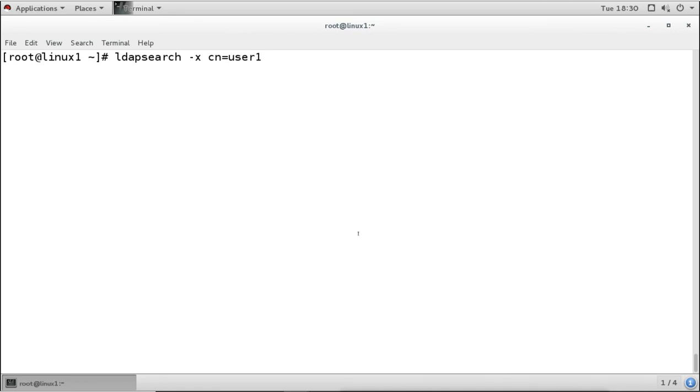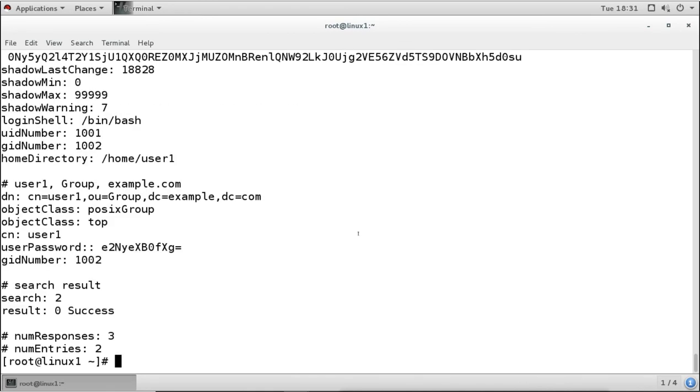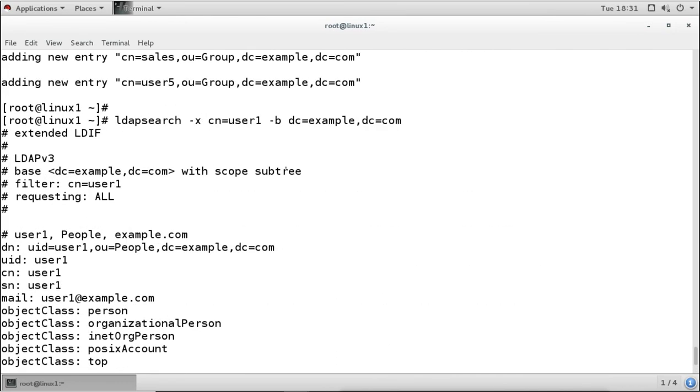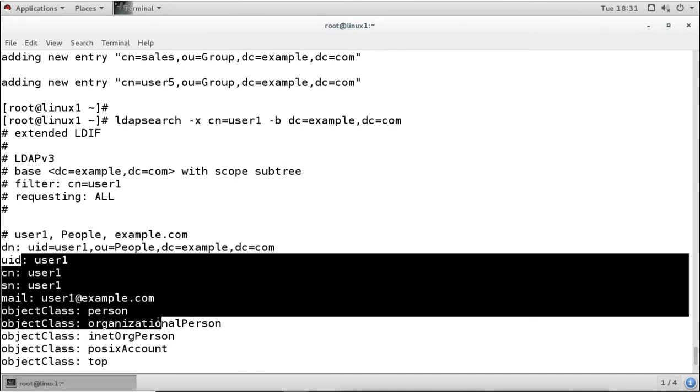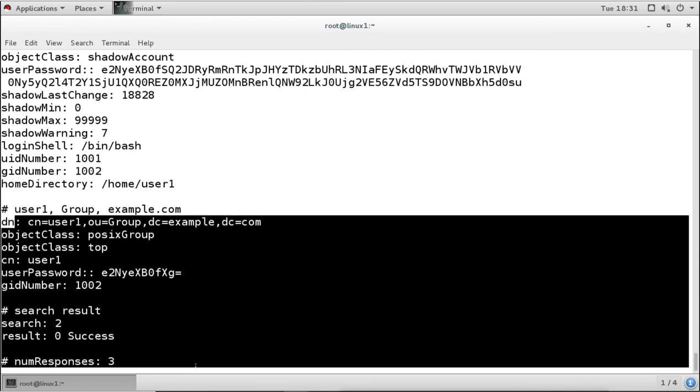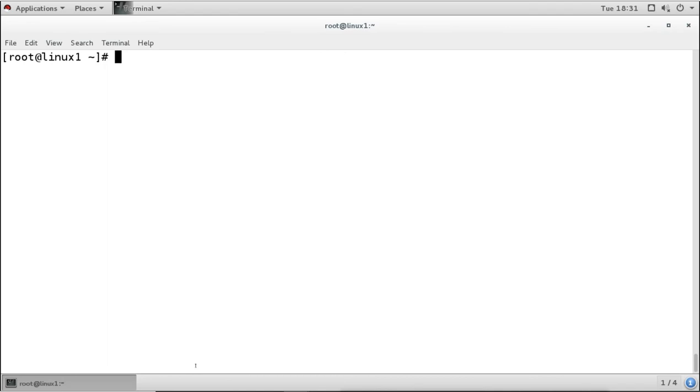I want to search whether user1 is there or not under the domain, that is dc is equal to example and dc is equal to com, and we can see the user is there, user1. And the group is also there, that user1 group. That means we have added the information properly.